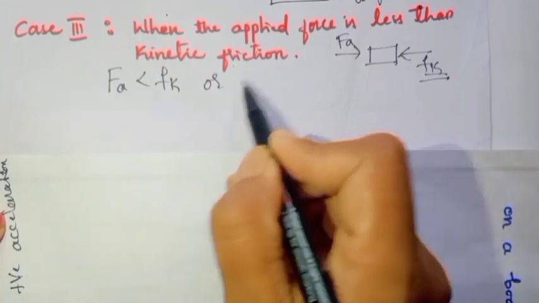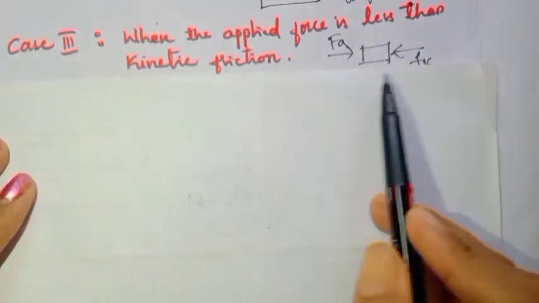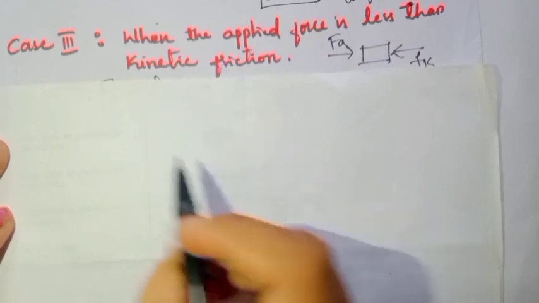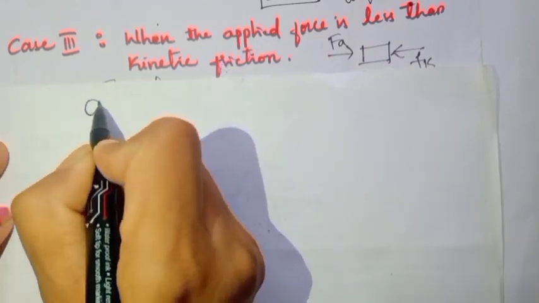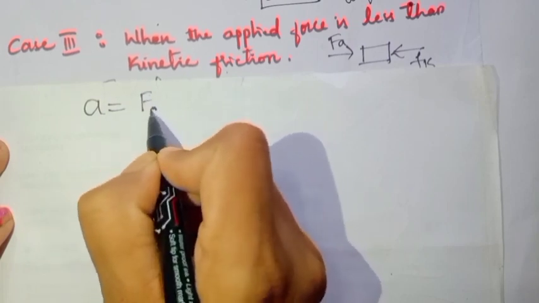Fa is less than Fk, or Fa is equal to 0. Both the conditions give the same result. So to calculate the value of acceleration, we will use the same formula which we have used in case 1, which is a is equal to Fa minus Fk divided by m.